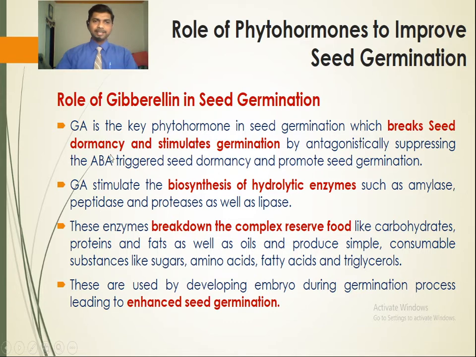Gibberellin or gibberellic acid is the key hormone in seed germination, which breaks the seed dormancy and stimulates germination by antagonistically suppressing the ABA-triggered seed dormancy and promoting seed germination. As I previously told, gibberellic acid works antagonistically against ABA. So seed dormancy that has been triggered by abscisic acid is suppressed by gibberellic acid, and it